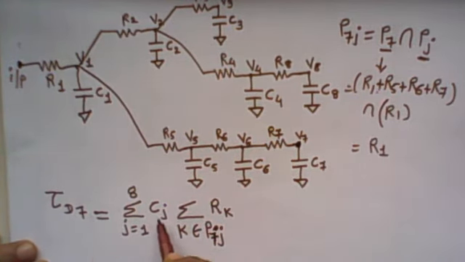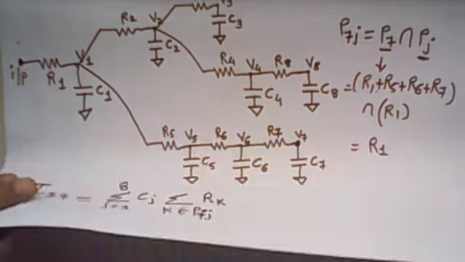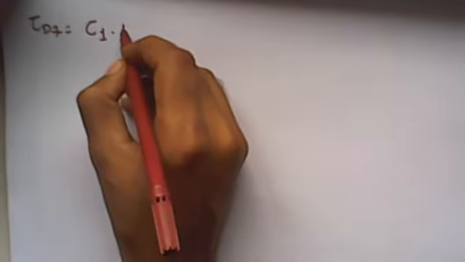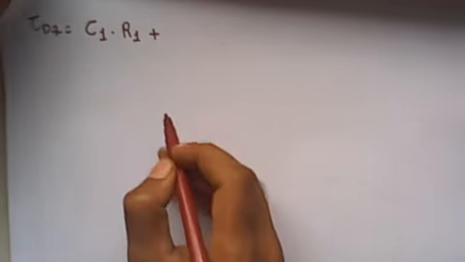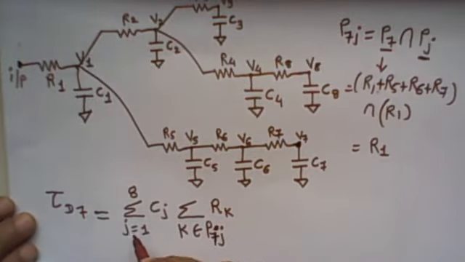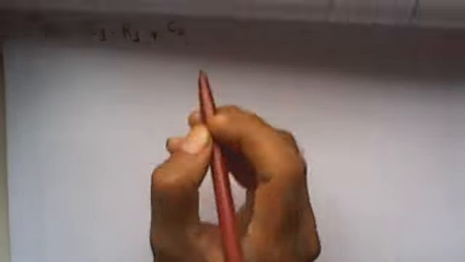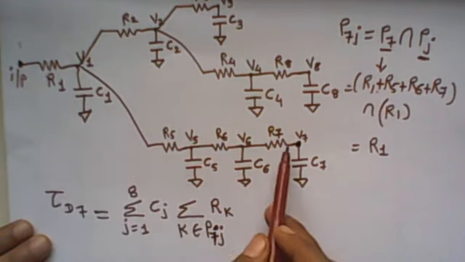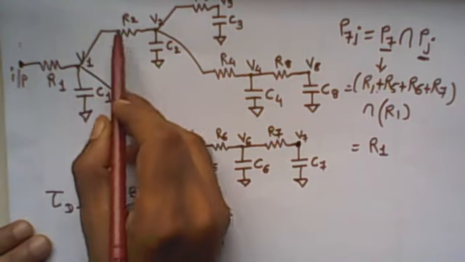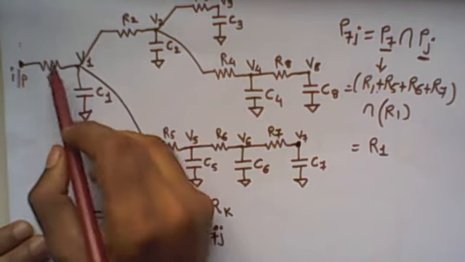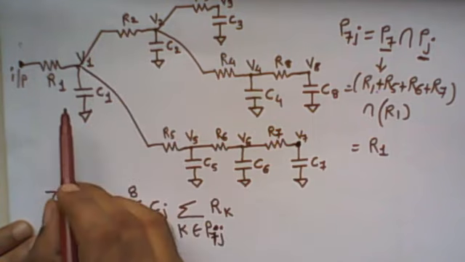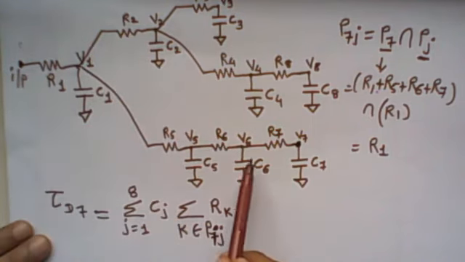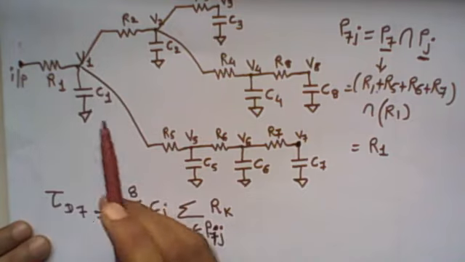So we have to multiply C1 with the summation of K, where K is equal to only 1. So it is R1. So we have to multiply C1 with the R1. Plus, let me put J equal to 2. So it is C2. Now C2 is multiplied with the common path between input to node 7 and input to node 2. J is equal to 2, so it is P of J, the path of input to node 2. So in between P7 intersect with P2, common is again only the R1.